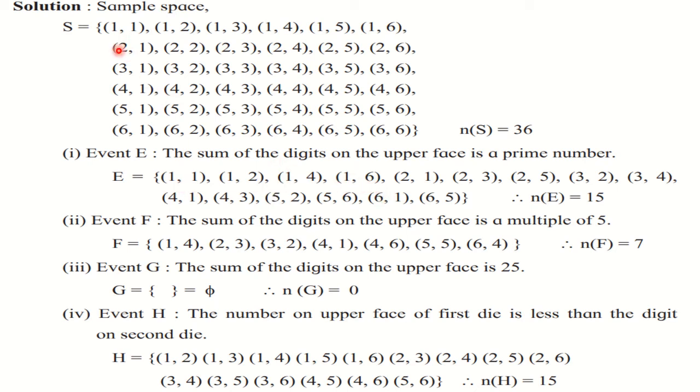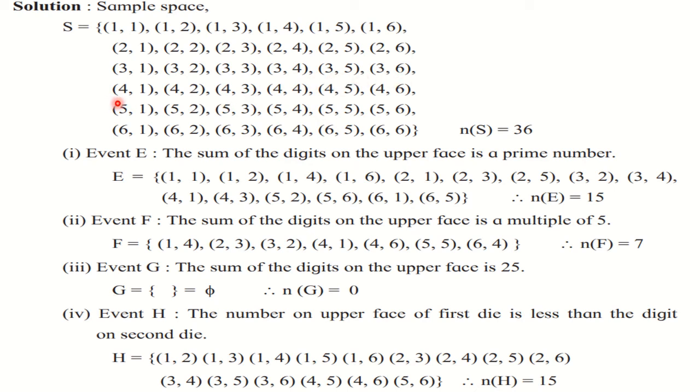Now come to second line. 2 plus 1, 3. Prime number. 2 plus 3, 5. Prime number. 2 plus 5, 7. Prime number. So from the second line, these 3 points will come. Then come to third line. See, 3, 1 will not do because 4. 3, 2. The sum is 5. 3, 4. The sum is 7. So from this third line, only these 2 sample points will come. Correct? Because here sum is 8 and here 9, which are not prime.